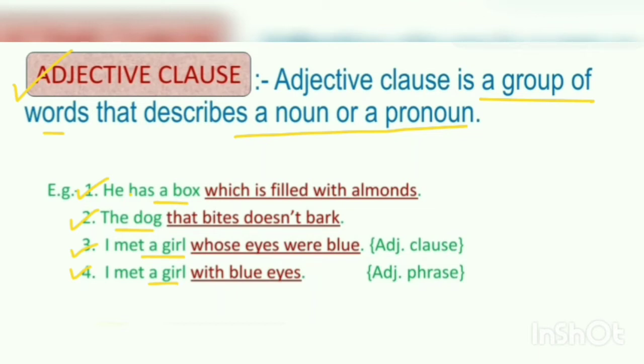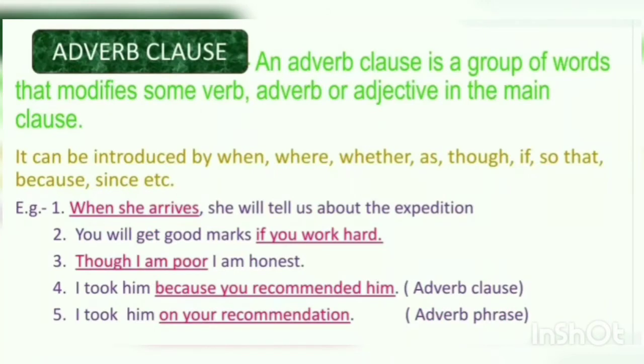As you can see in the third example, "whose eyes" is a subject, "were blue" is a predicate. But in the adjective phrase, "with blue eyes" is only a group of words, that's why it is an adjective phrase. I think you can make out the difference now. The third type of subordinating clause is the adverb clause. An adverb clause is a group of words that modifies some verb, adverb or adjective in the main clause.